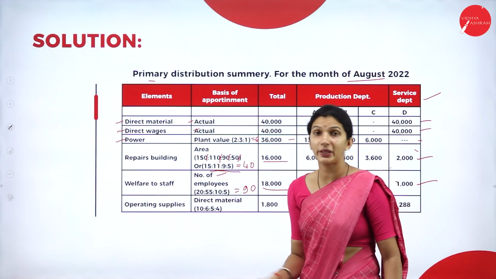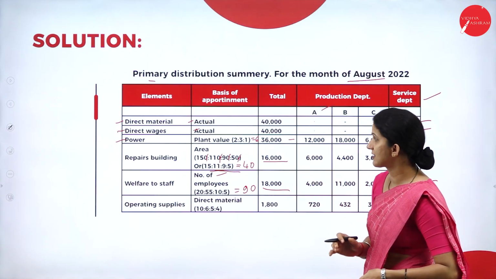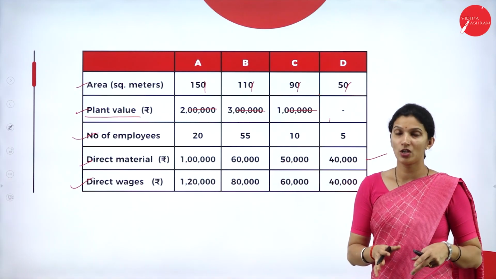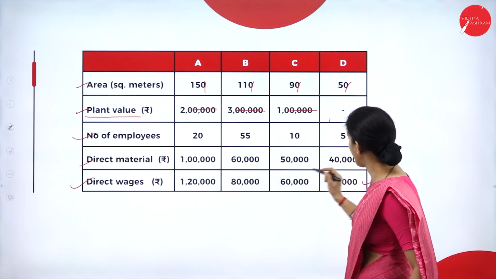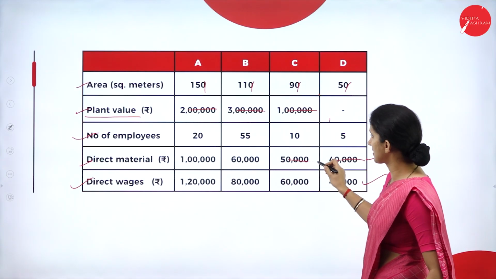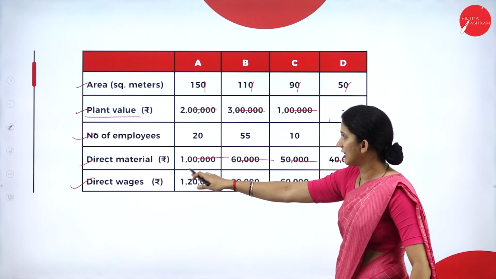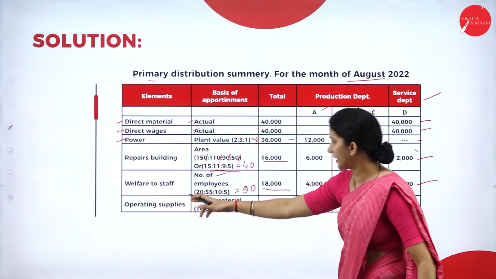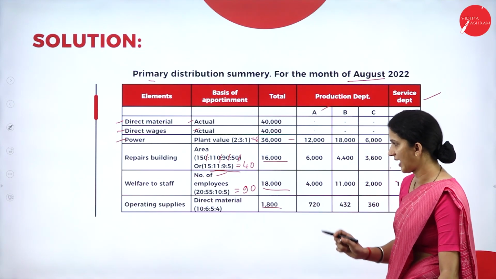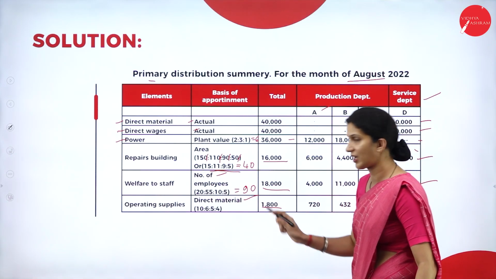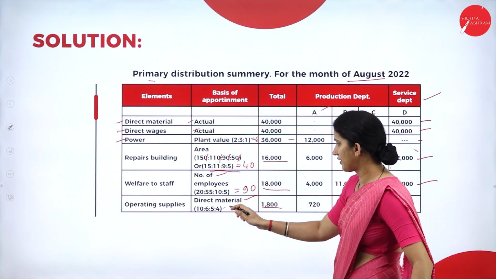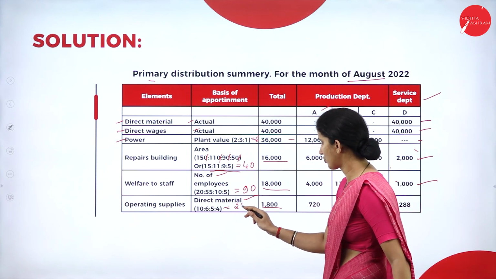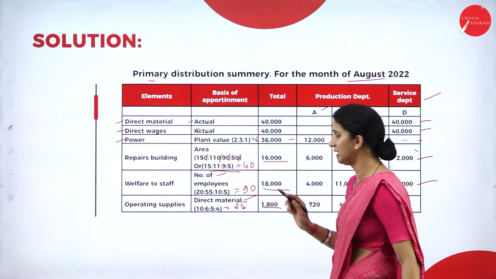Then we have operating supplies. So for the operating supplies, your basis of allocation is the direct material. So what is the ratio? We can simplify. Here we can cancel 4 zeros in each department. So your ratio will be 10:6:5:4. Operating supplies, total amount, it is 1,800. Your simplified ratio is 10:6:5:4. So 25 is the total ratio.